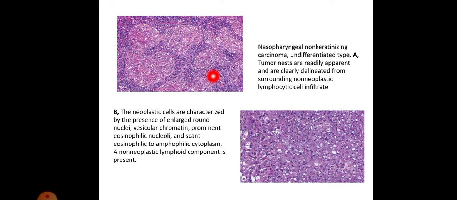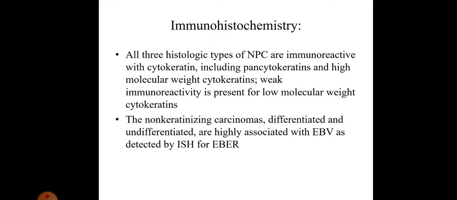Here we can see the tumor nests, and they are clearly delineated from the surrounding non-neoplastic lymphocytic infiltrate. Here we can see the cytology of the tumor cells, that is the presence of enlarged round nuclei, vesicular chromatin, and prominent eosinophilic to amphophilic cytoplasm, and the non-neoplastic lymphoid component is also present.